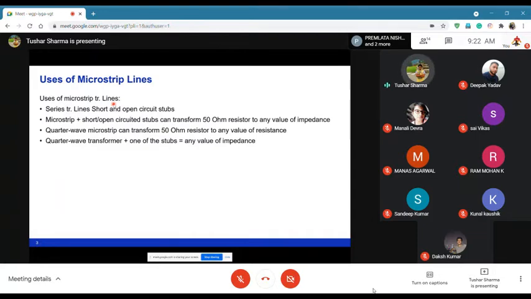And then you can have a quarter wave line, like a quarter wave transformer, which transforms 50 ohm impedance or resistance to any value of resistance. By adjusting the Z naught of the lambda by 4 transformer, you can pretty much transform any impedance you want. And then you can use a quarter wave transformer plus any of the stubs. We call them stubs. The open ended transmission line is called an open stub, and if we short the transmission line, it is called a short stub.